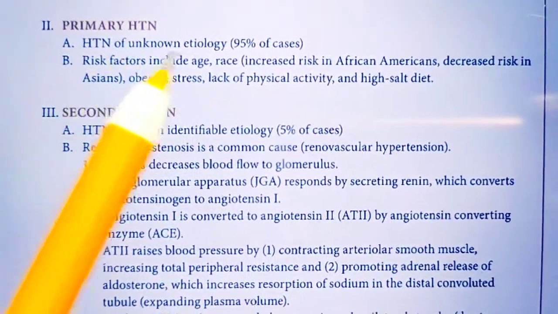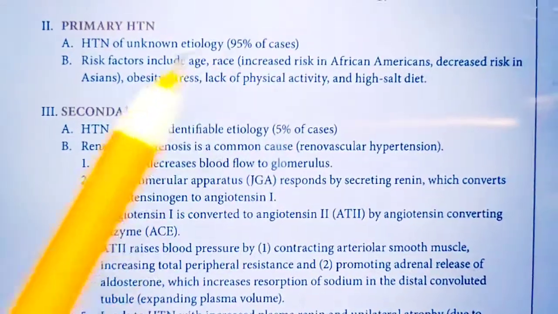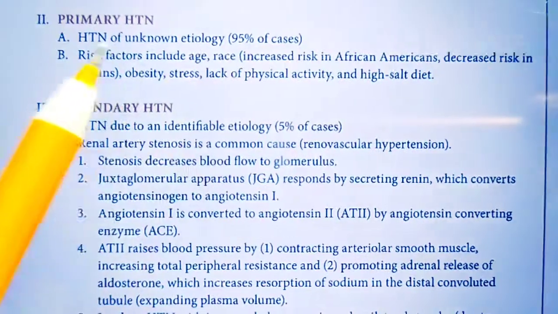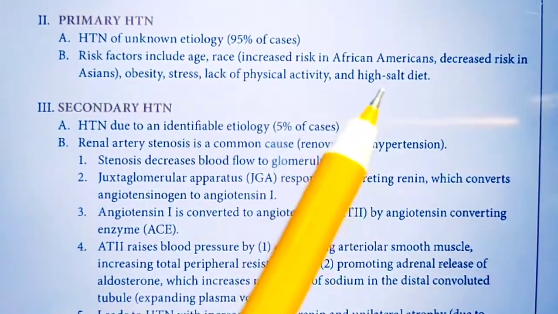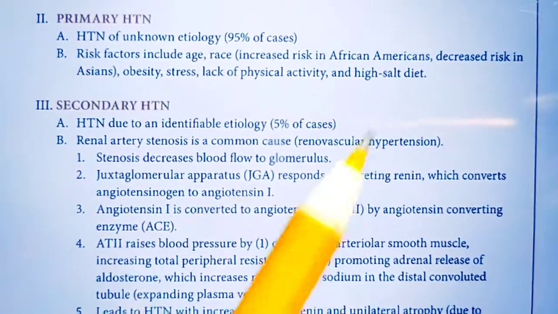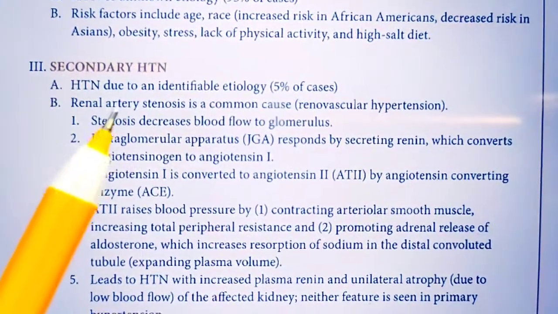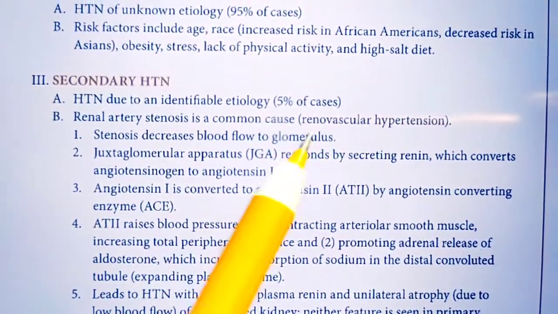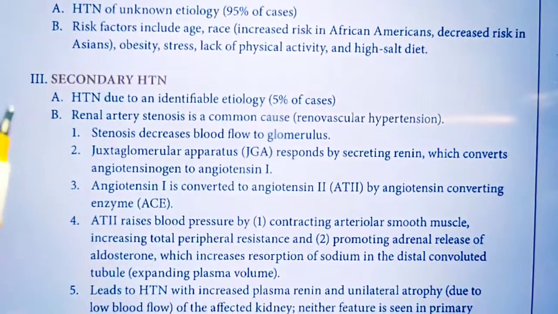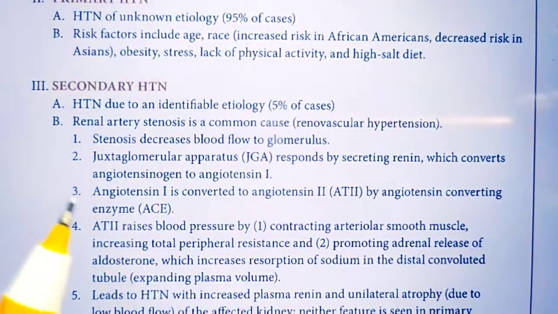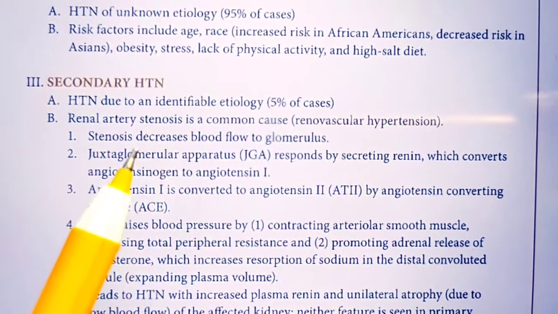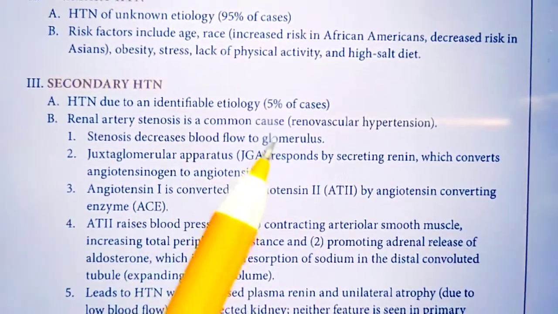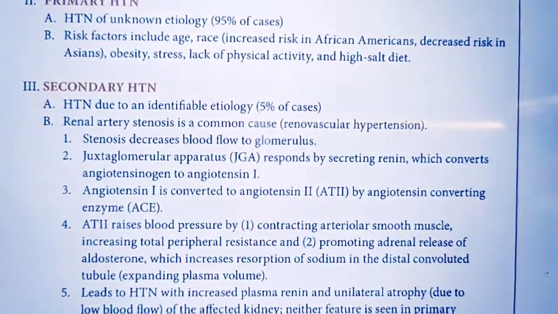In primary hypertension, 95% of the cases occur and it is of unknown etiology. Risk factors can be of several types like stress, obesity, lack of physical activity, salt-rich diet. The secondary hypertension is only 5% of the cases, and here there is a known etiology, and it can be of several causes. The first one, the main cause, is renal artery stenosis, which causes renovascular hypertension.